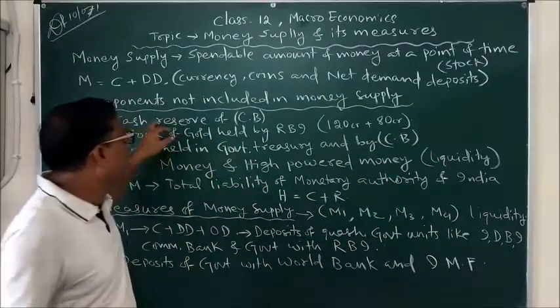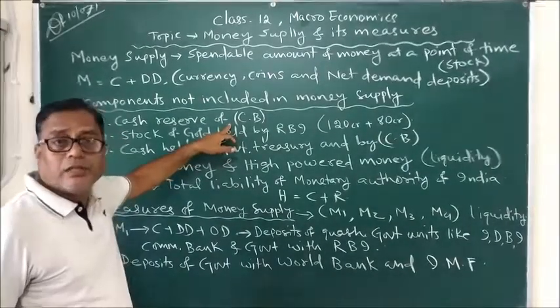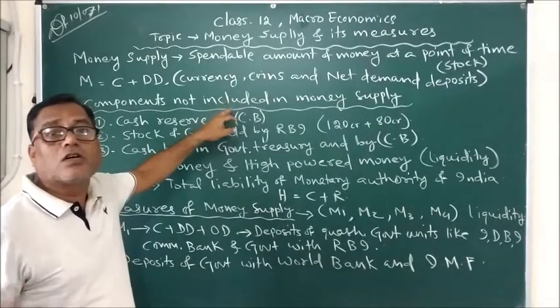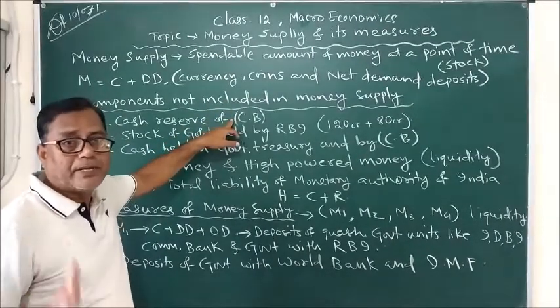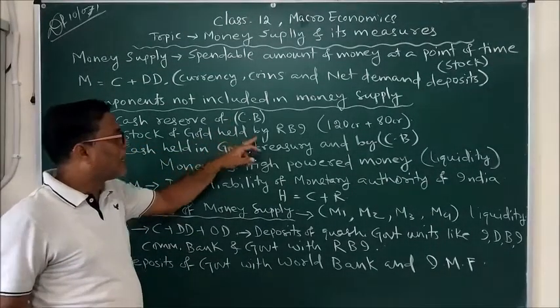So, this cash reserve of commercial banks is not considered as part of money supply, because it is not a spendable amount. It is kept in reserve as a security. And the second one is stock of gold held by RBI.